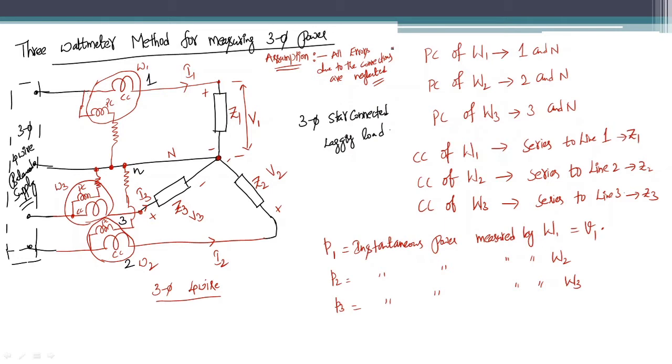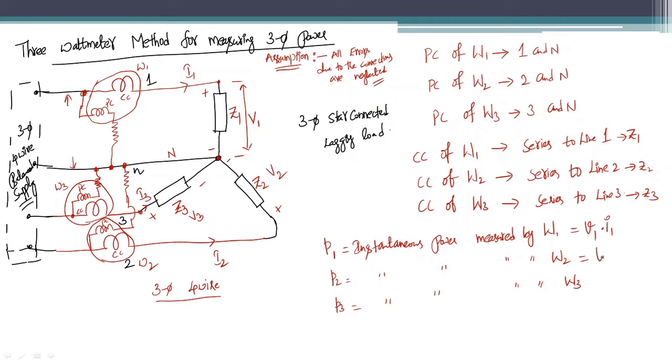Hence, the voltage measured by the pressure coil here is the instantaneous voltage, and this voltage is the same as this voltage if we neglect this drop here. So the instantaneous voltage measured by the pressure coil of W1 is V1, and the instantaneous current is I1.